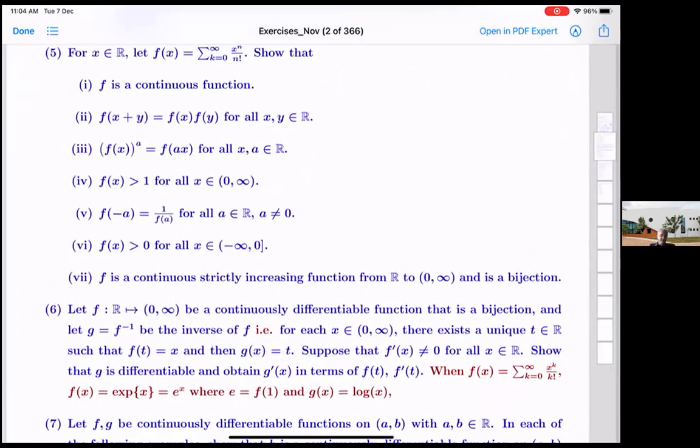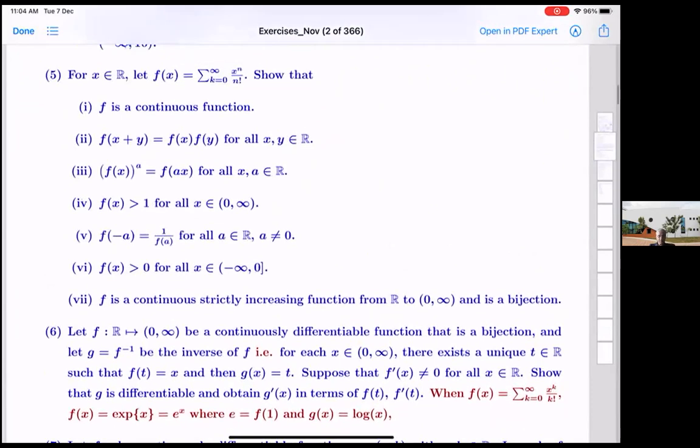Otherwise, let me ask something. Sir, question 5, subpart 3, for irrational, how do we prove this? Okay.